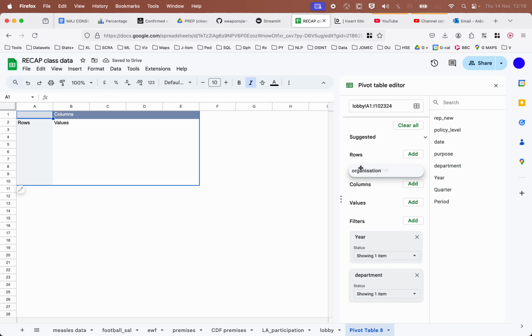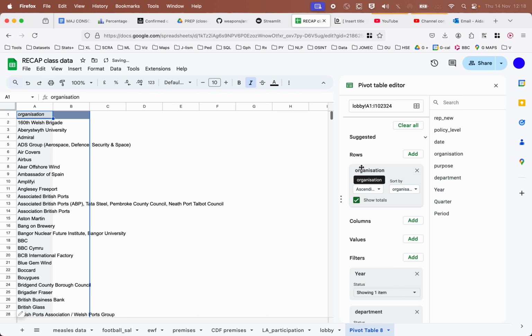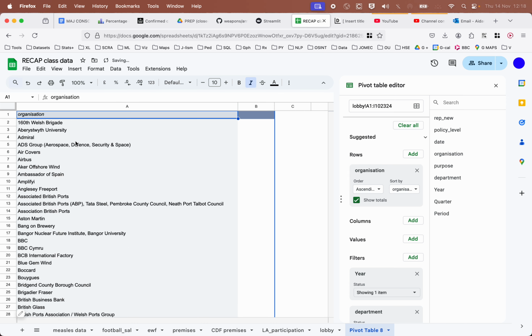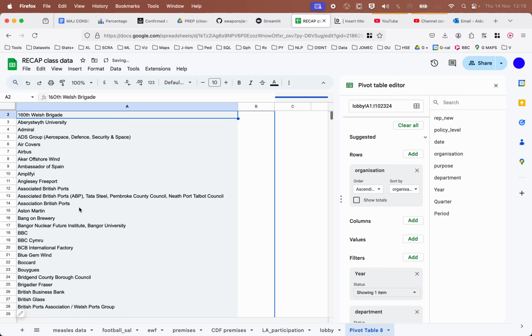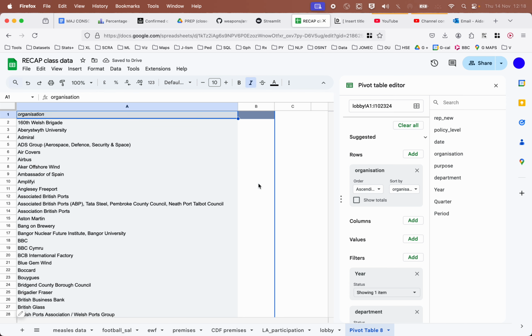Okay, so if we put organization into rows, there we are. Those are all the organizations that met. Now there's a lot of them, just over 200. So now what we want to do is count them. Because we're just going to count essentially how many rows appear for 2023 for the Secretary of State for Wales, it doesn't really matter what we put in as the value. So let's just put in purpose. The only thing you can do is count them, and so now we get a count.